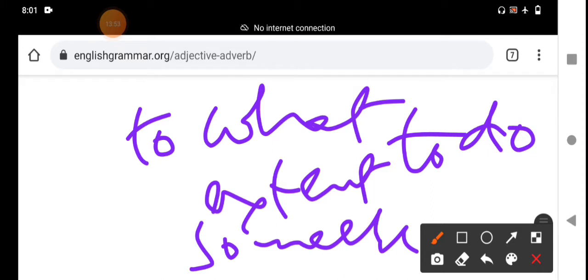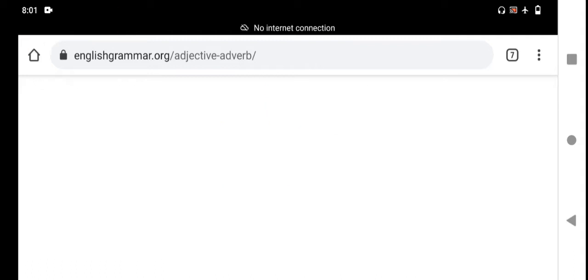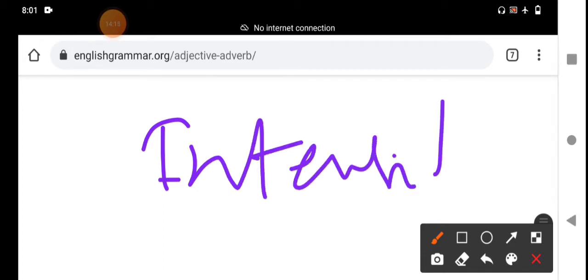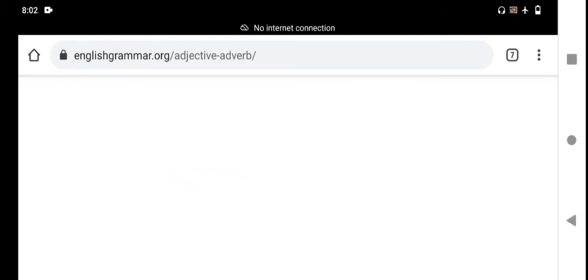What is the usage? Just like very, slightly, quite, totally, fairly, absolutely, extremely, these are all adverbs of degree. They tell about the intensity of something. Then what is the position of enough in the sentence?